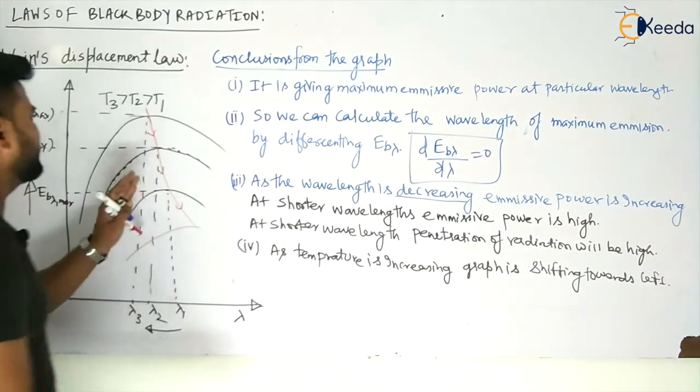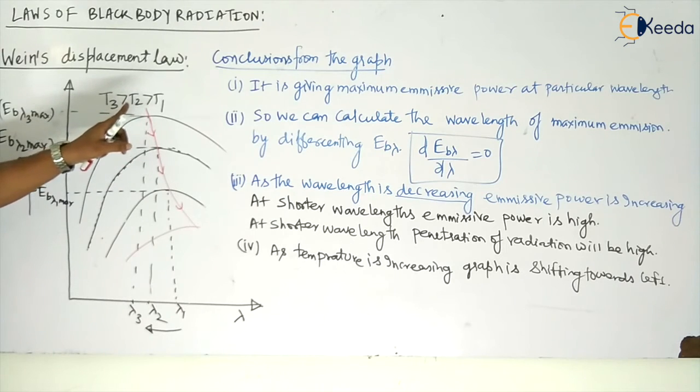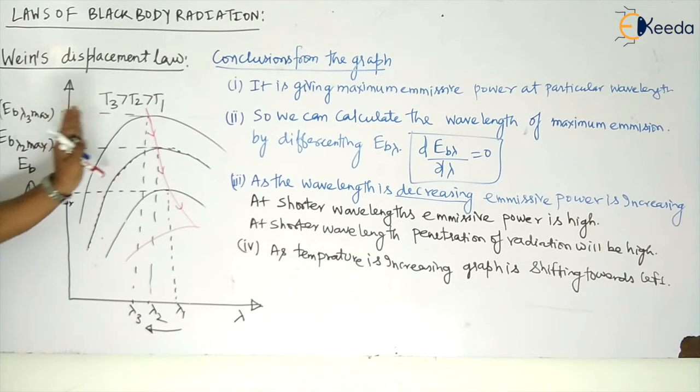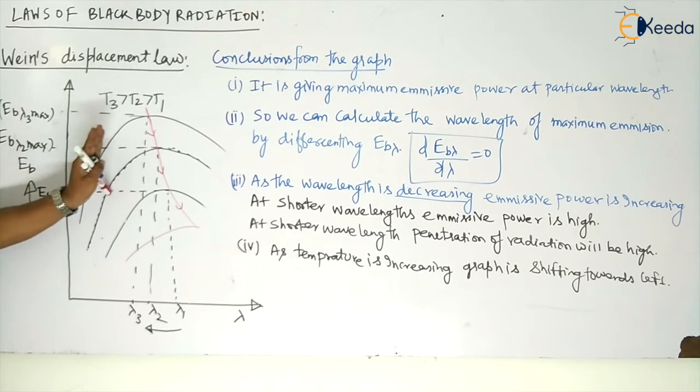As the penetration is increasing, you can see the graph is shifting towards the left. This side it is shifting.